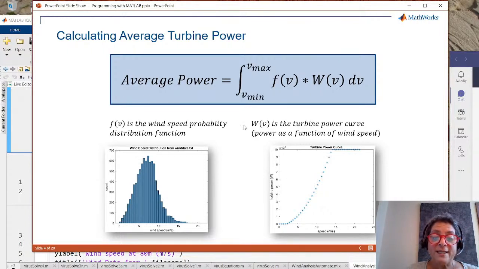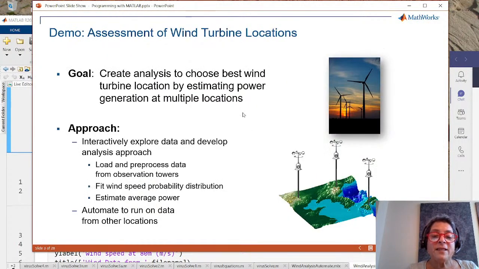So that's what we're trying to capture with our wind turbine, the data that we're getting. And then we also need to know what the response curve is for the wind turbine from the manufacturer. And I'll talk about both of these a little bit later. But for right now, I want to go back. So once I estimate the power, I want to do it again and again so I can compare all the different turbines that are out there. Well, I kind of want to do that, but I don't want to do it by hand. And so I'm going to want to see if I can automate anything.